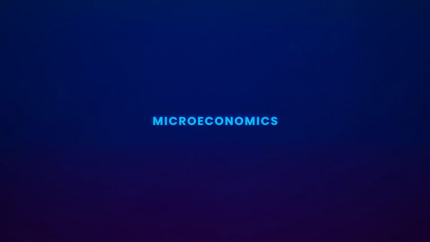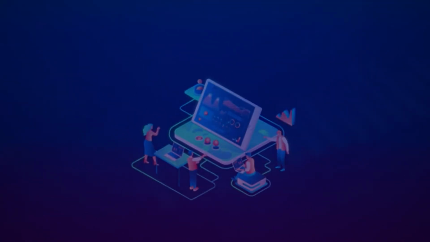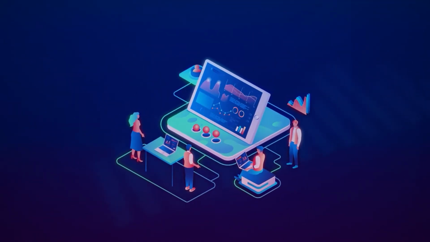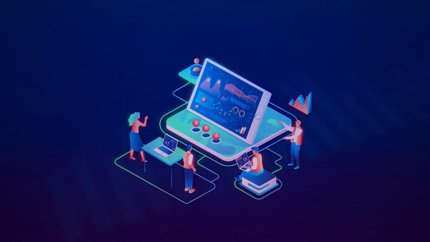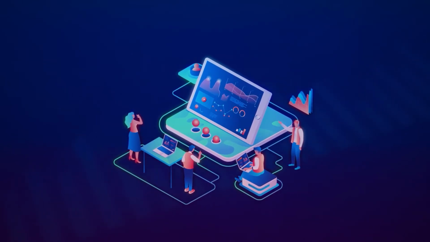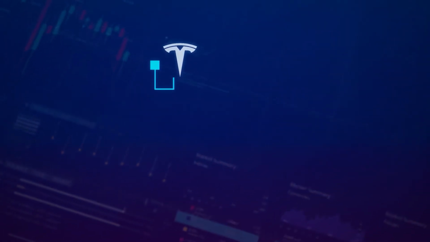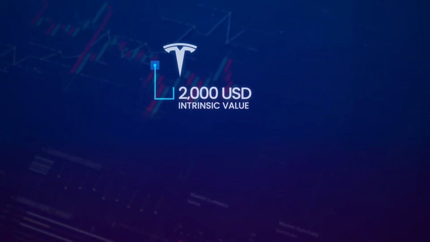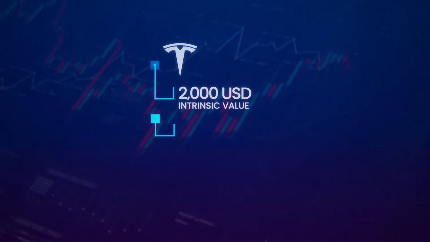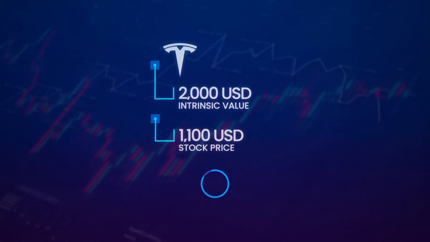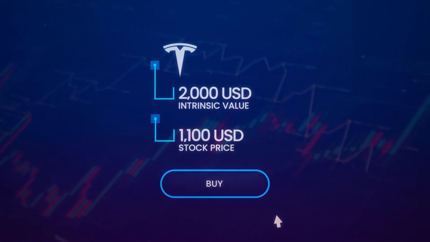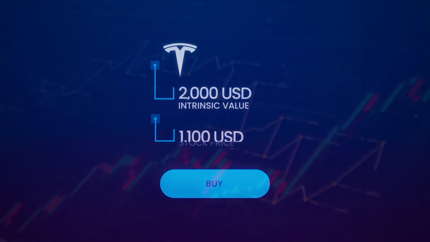On a micro level, market participants may look at the balance sheets of companies to try to determine whether the intrinsic value of a company differs significantly from the price the company is currently trading for on the stock market. If you find the intrinsic value of Tesla is $2,000 USD, but the stock is trading at USD $1,100, you would use the findings of your analysis as a clear buy signal for the stock.